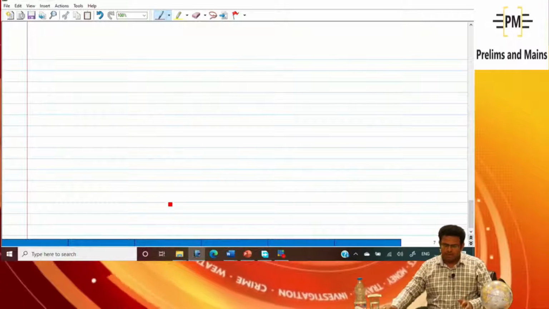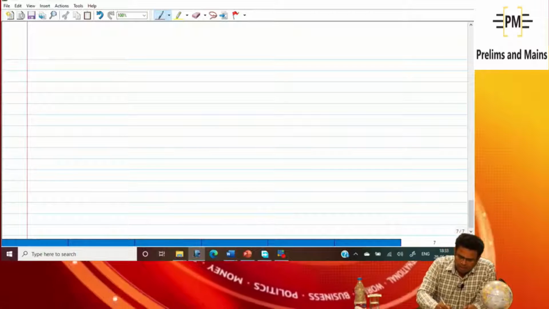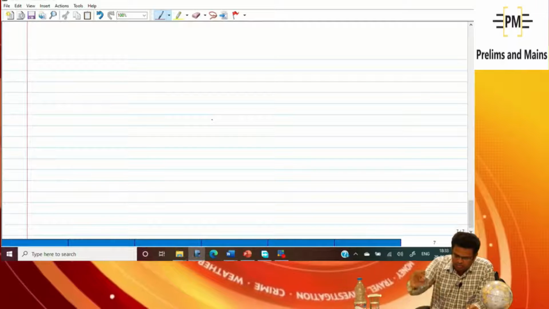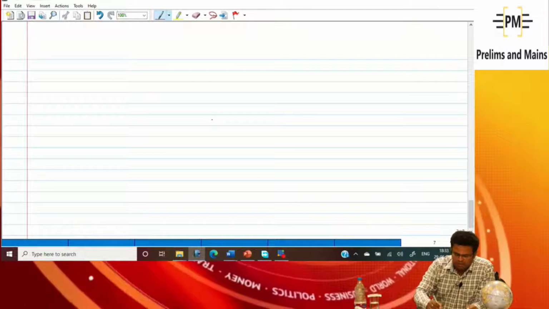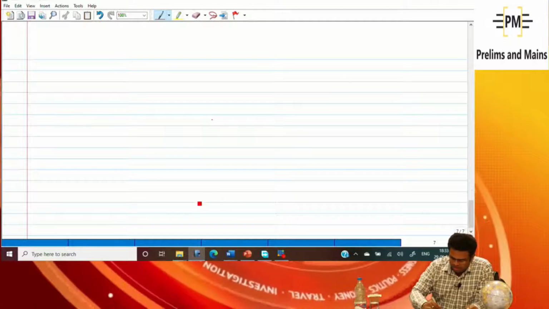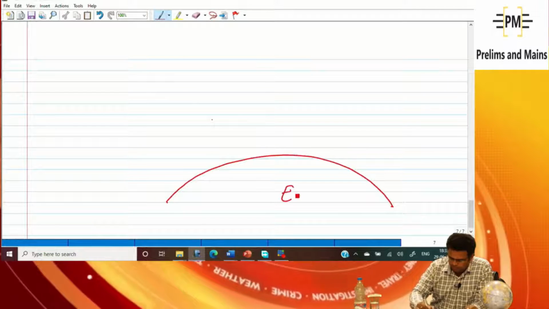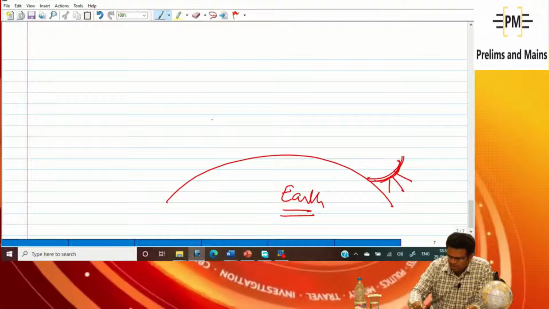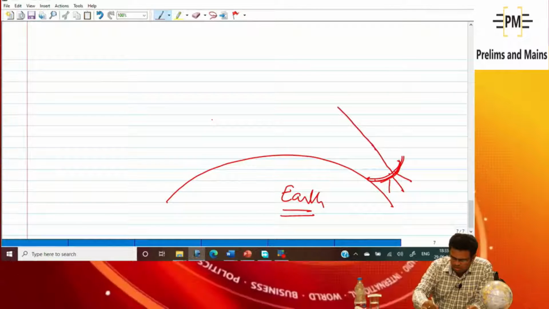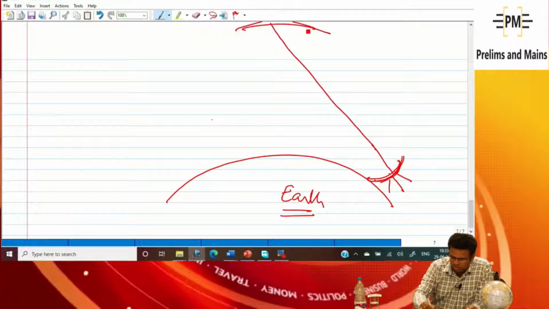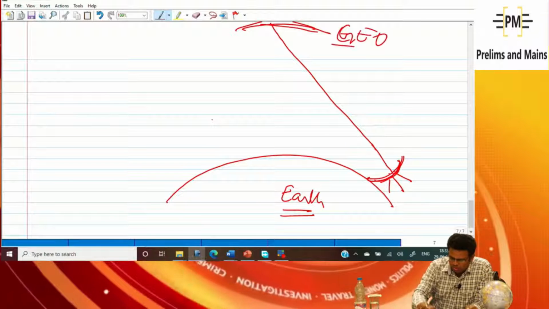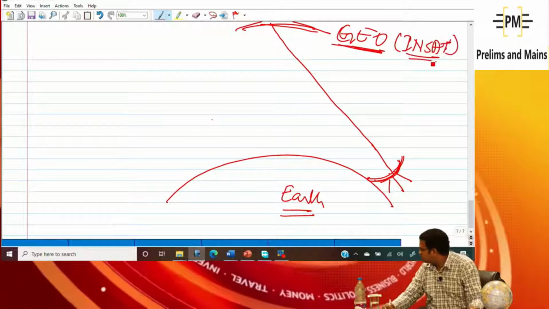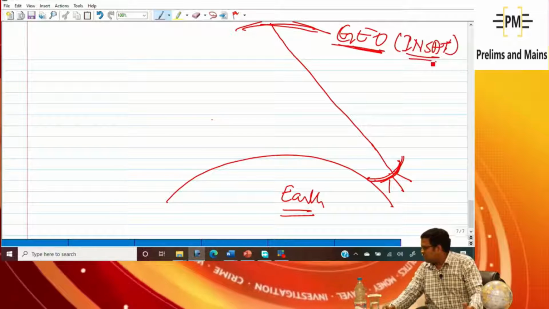Next point, my question is, this is our earth, and here I am sending our information into the GEO satellite, that is the INSAT satellite. Whatever the radars are there, I am not asking about that.